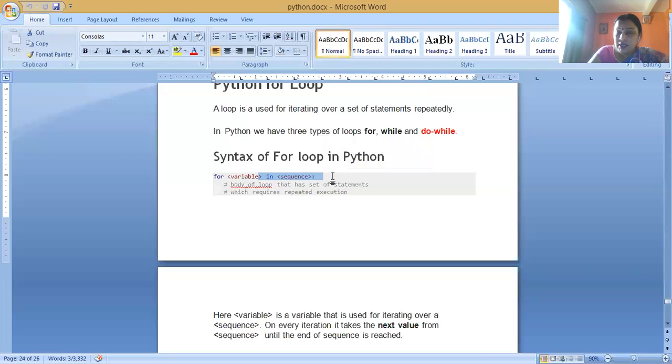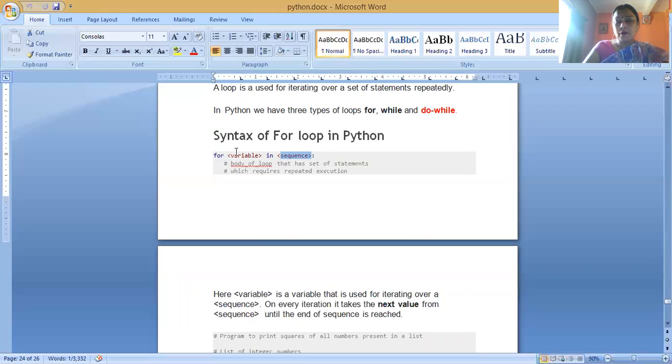In sequence data type, we use here either list, string, tuple, or set. But in the range function, we provide the range function along with the starting value and stop value. So first of all, we will use the for in sequence statement. That is how the for loop will work on a sequence.